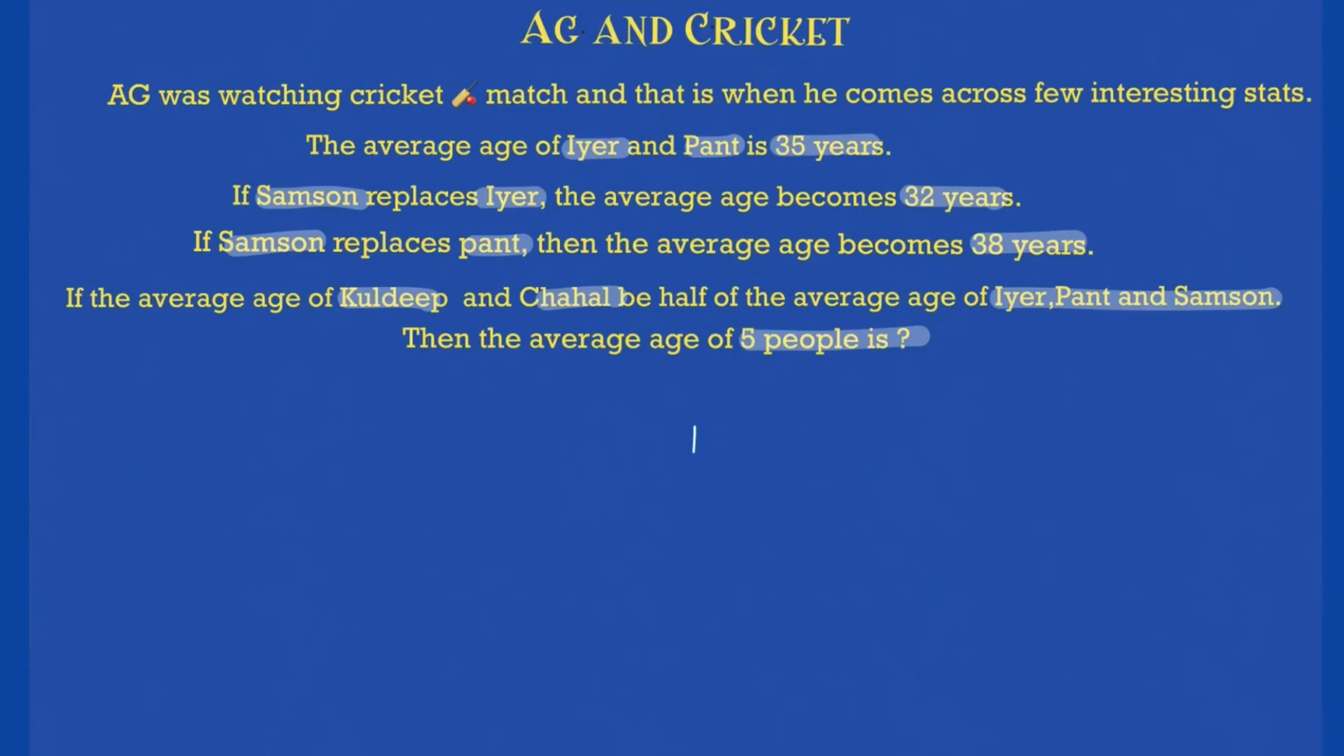So the sum of the age of Iyer and Pant will be equal to what? 70. Okay, so let's write I and P here, correct? Iyer and Pant will be equal to 70 here. If Samson replaces Iyer, so now Iyer is replaced by whom? Samson. So instead of Iyer, I'll write S for Samson. Then there is Pant only here, and the average age becomes 32, which means the sum of their age will be nothing but 64, with Samson and Pant here.